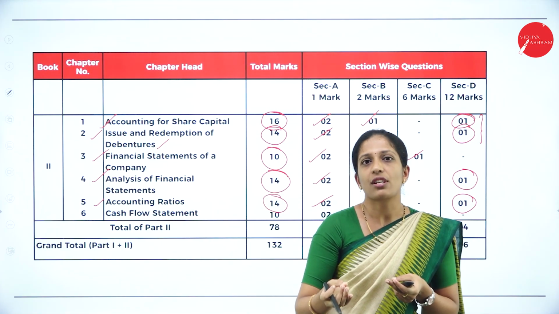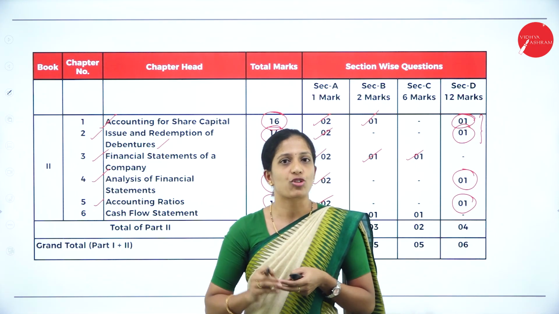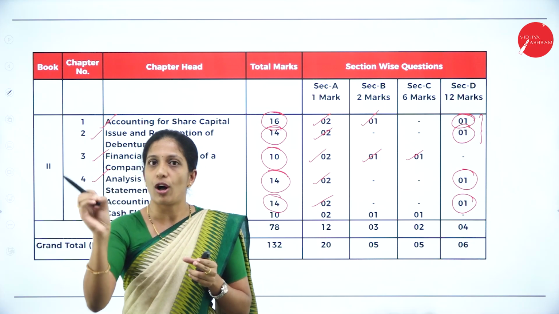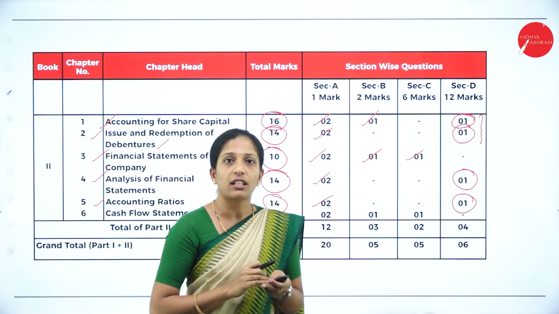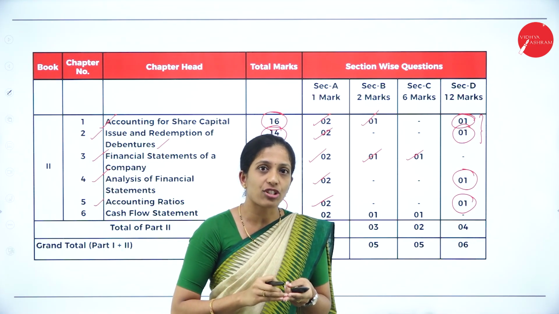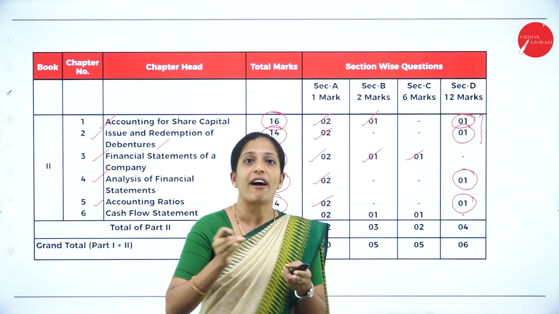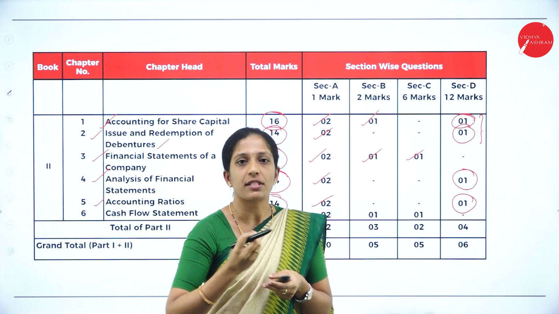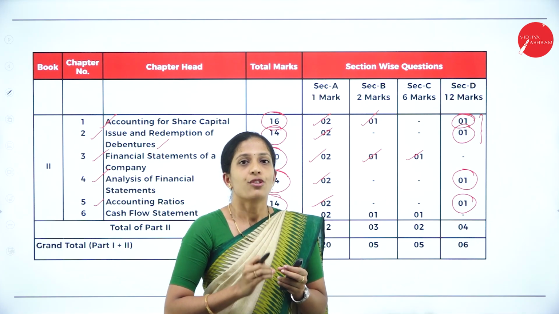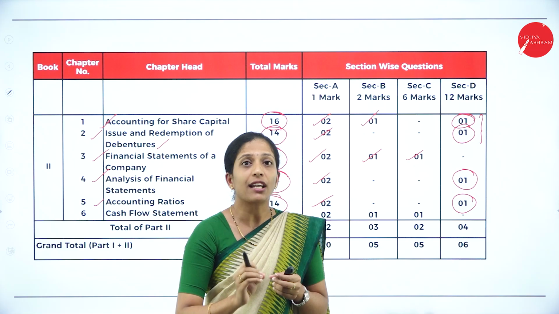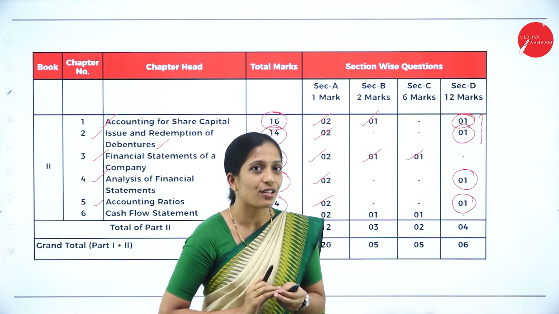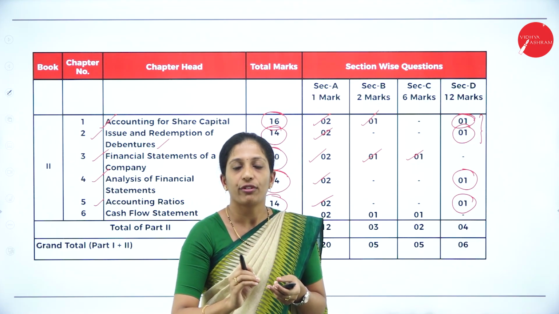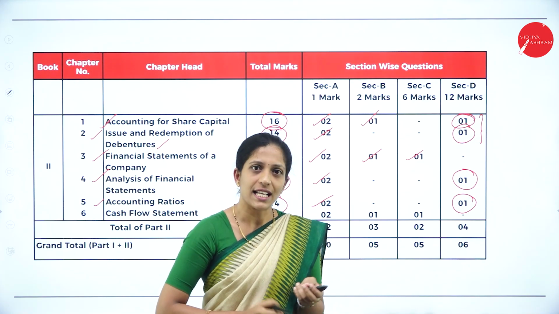Of course your 1 mark questions will be easy, because in a multiple choice question you will have the options, and in fill in the blanks also they will give all the options at the top. So you will have the answer in the question paper itself. Again in match the following also you will have the answer, you just have to match. Okay, so you will go wrong when you have a 1 word or 1 sentence question. So be careful. Those who are expecting centum, make sure that you don't lose any marks in your 1 mark questions, because you don't have an option there. So be careful, go through each and every bit of your syllabus.